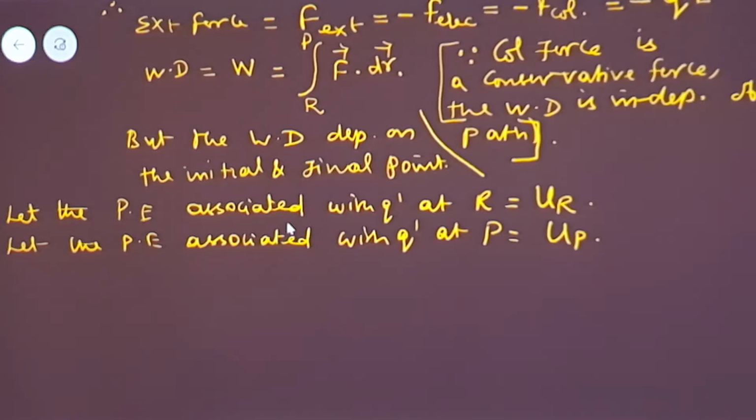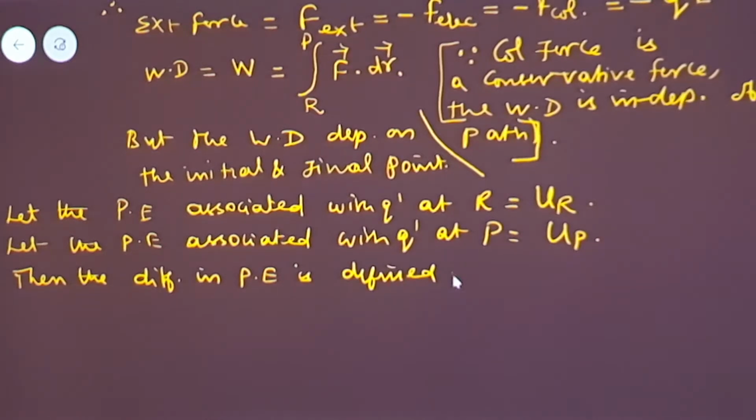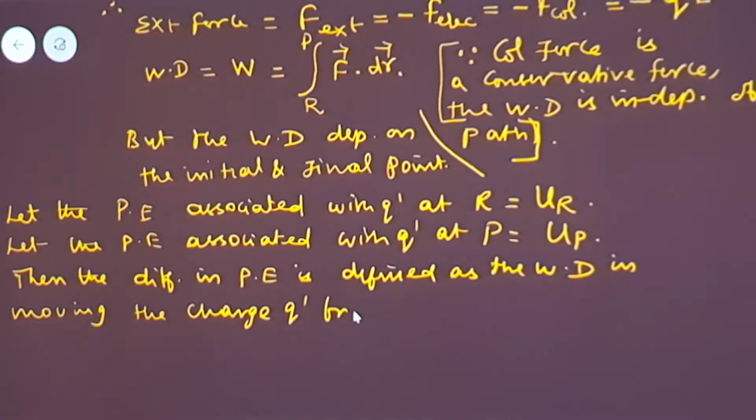Now, I am going to calculate the difference in potential energy at the point P and at the point R. Then, the difference in potential energy is defined as the work done in moving or in bringing the test charge, the charge Q dash, from the point P to R or from R to P. Since it is minus, the nearer value will have a higher magnitude. So from P to R is given by